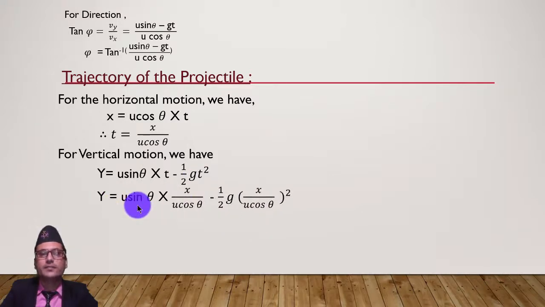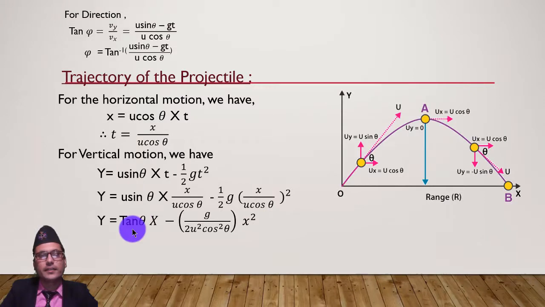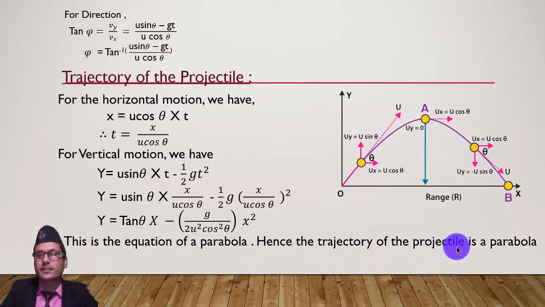Putting the value of t into y equals u sin theta into t minus 1 by 2 gt square and solving, we get the final answer: y equals tan theta into x minus g by 2u square cos square theta into x square. This is the equation of what? Parabola. Look at this picture. When the body is projected from here, it takes a path of parabola. That's why this is the equation of a parabola, and hence the trajectory of a particle is parabolic.